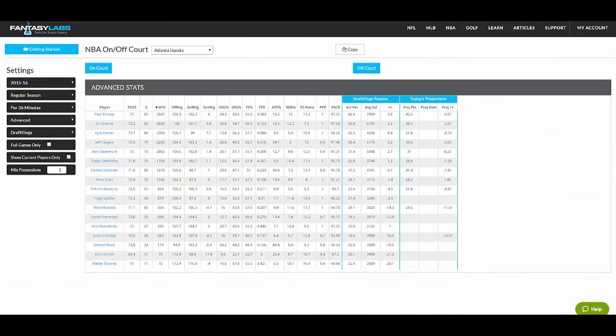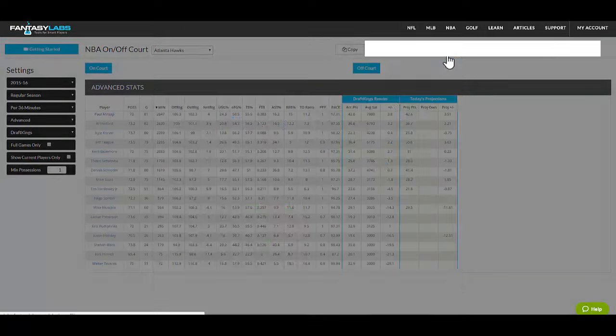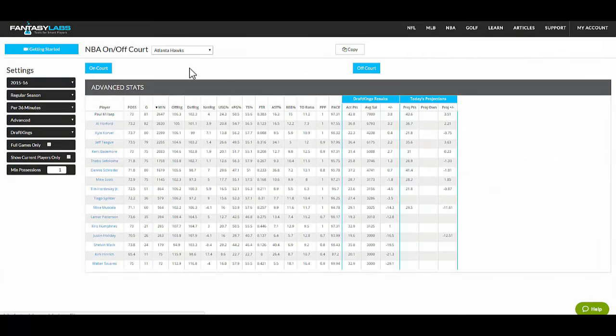We also have, this is my personal favorite tool, an on-off tool. Right now, this is the default. We're looking at the Hawks in 2015-16. You can pick a bunch of different filters: DraftKings or FanDuel, and if you want to look at advanced stats, standard, per 36, bulk stats, things like that. So these are just overall stats if you don't set any filters. You can click on a player and see their player card. But you can also do on-off stuff.